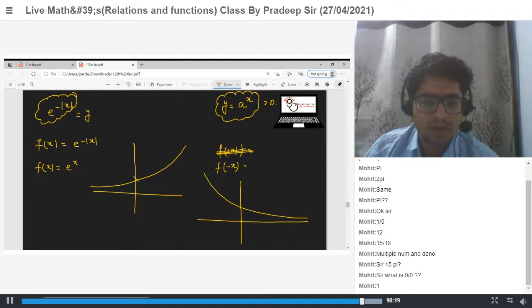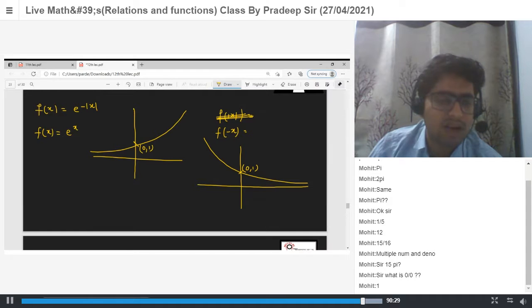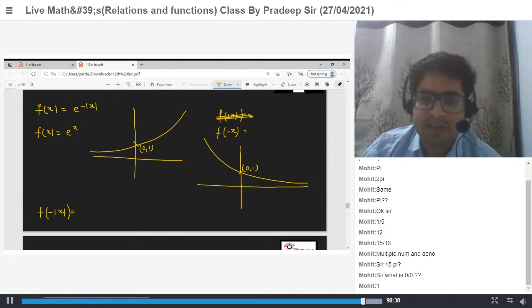This point is 0 comma 1. Now replace x by mod x. F of minus x is e power minus x. If we replace x by mod x, we'll get e power minus mod x.